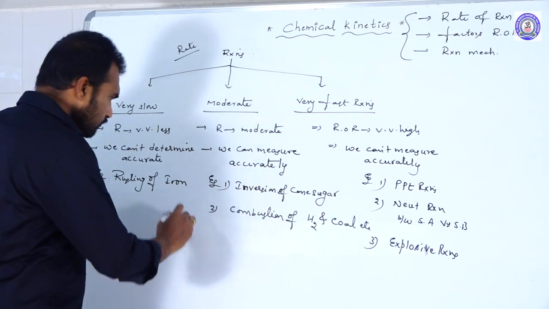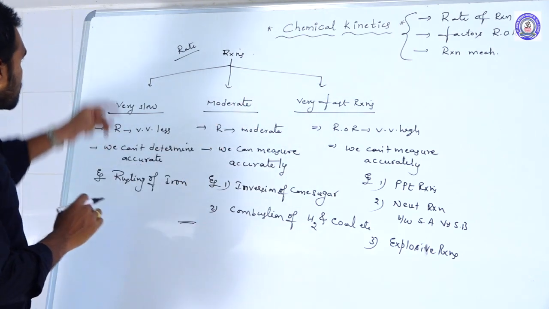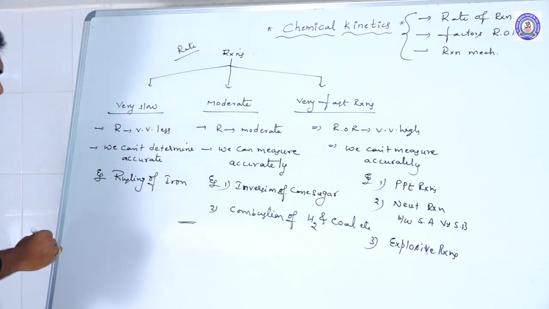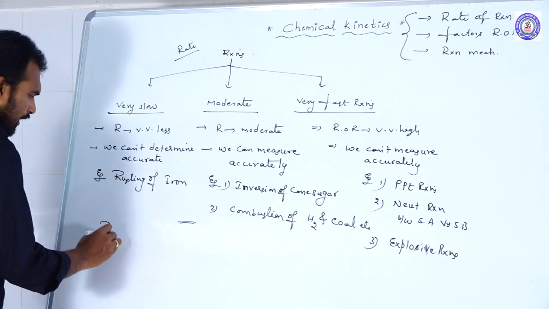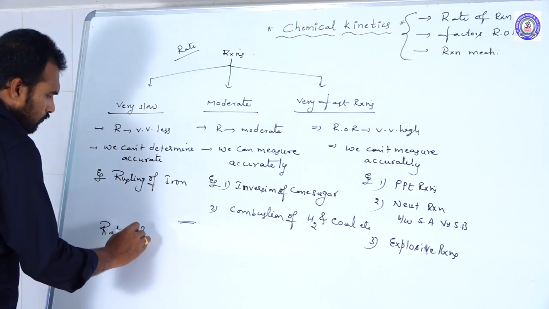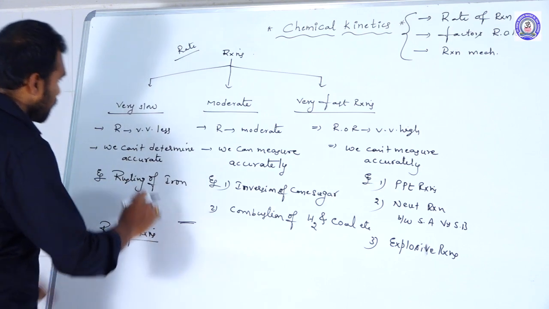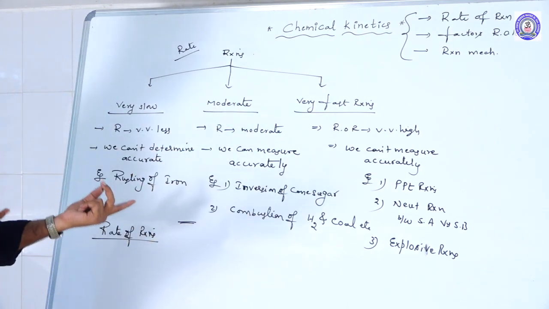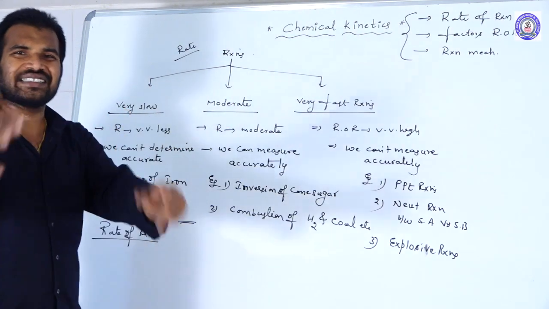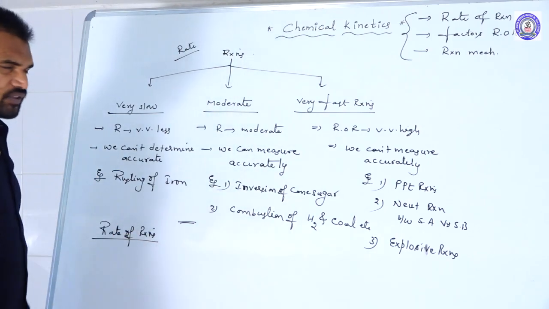So this is the classification of reactions based upon the rate. Now, what is exactly rate of reaction? Till now we discussed how, based upon the rate, we classified the reactions into three categories. But first of all, what is the exact rate, the speed of the reaction?